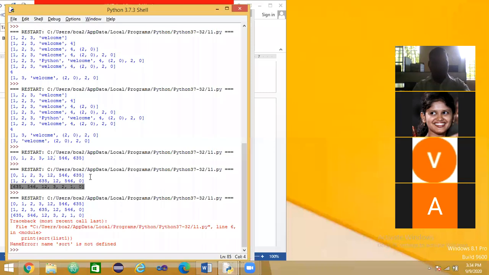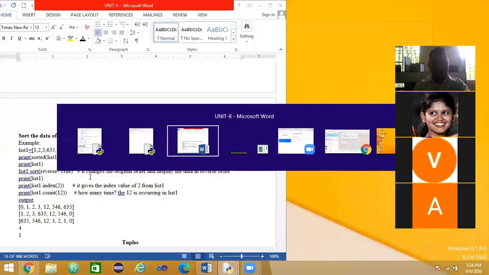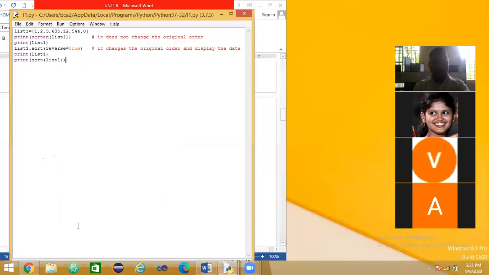What is not defined. So sort dot list one. Print list one.